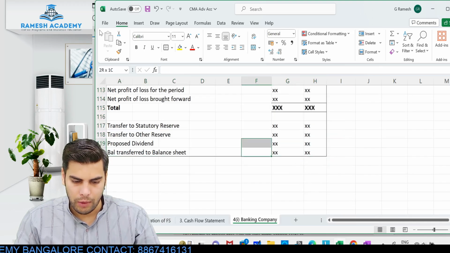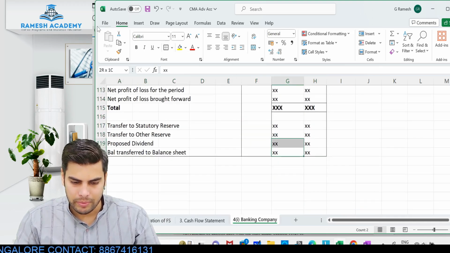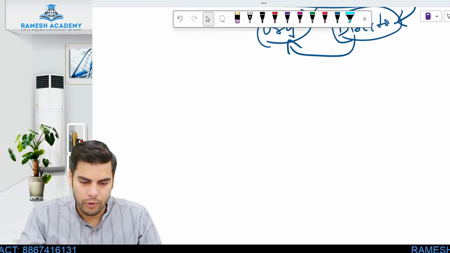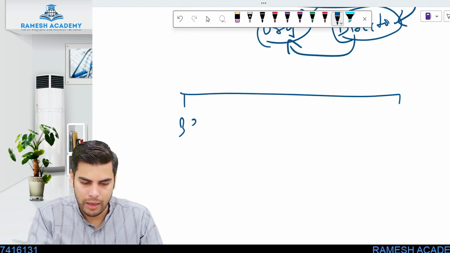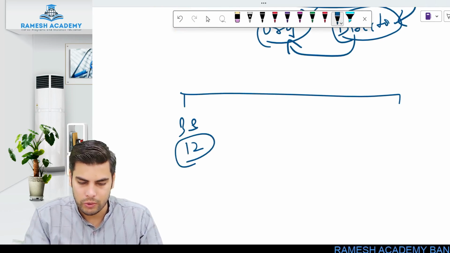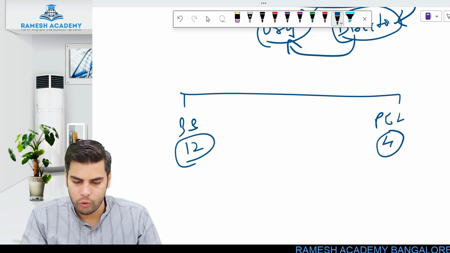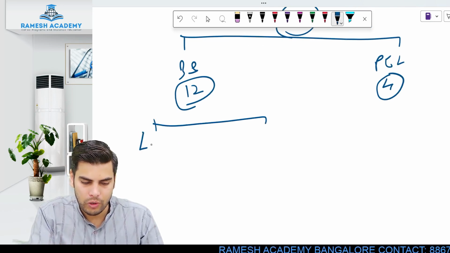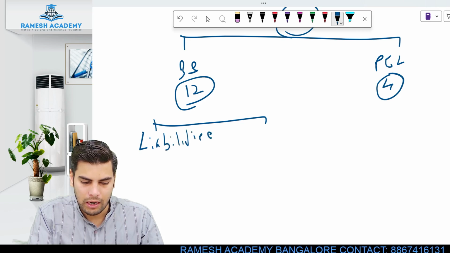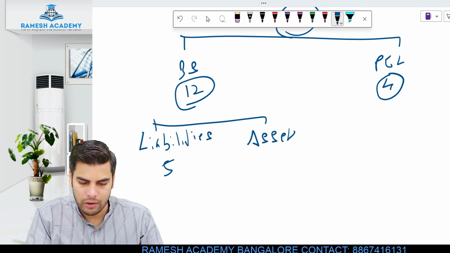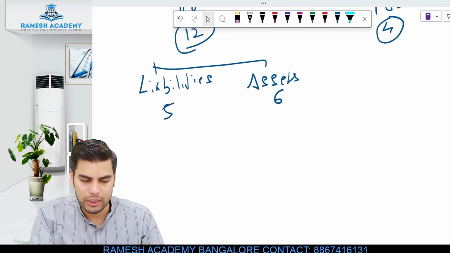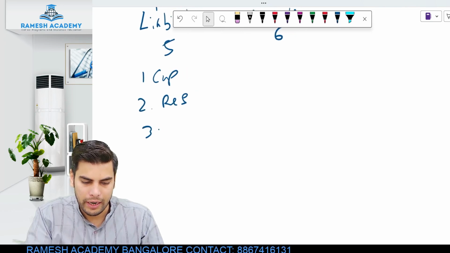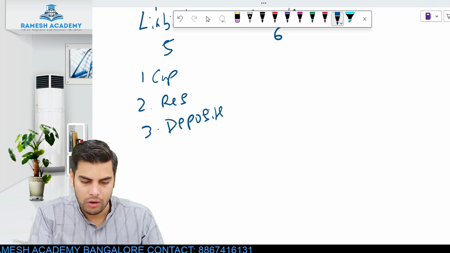I want you guys to remember these schedule numbers. I'll repeat this one more time for the sake of your understanding. It's quite easy. Look at this. When it comes to the balance sheet, we have got 12 schedules in total. And when it comes to the P&L account, here we have got 4, so totally 16 schedules is what we have got. Easy to remember. When it comes to liabilities, we have got 5. Assets we have got 6. When it comes to liabilities, what do we have? 1 is for capital, 2 is for reserves, 3 is for deposits, 4 is for borrowings.